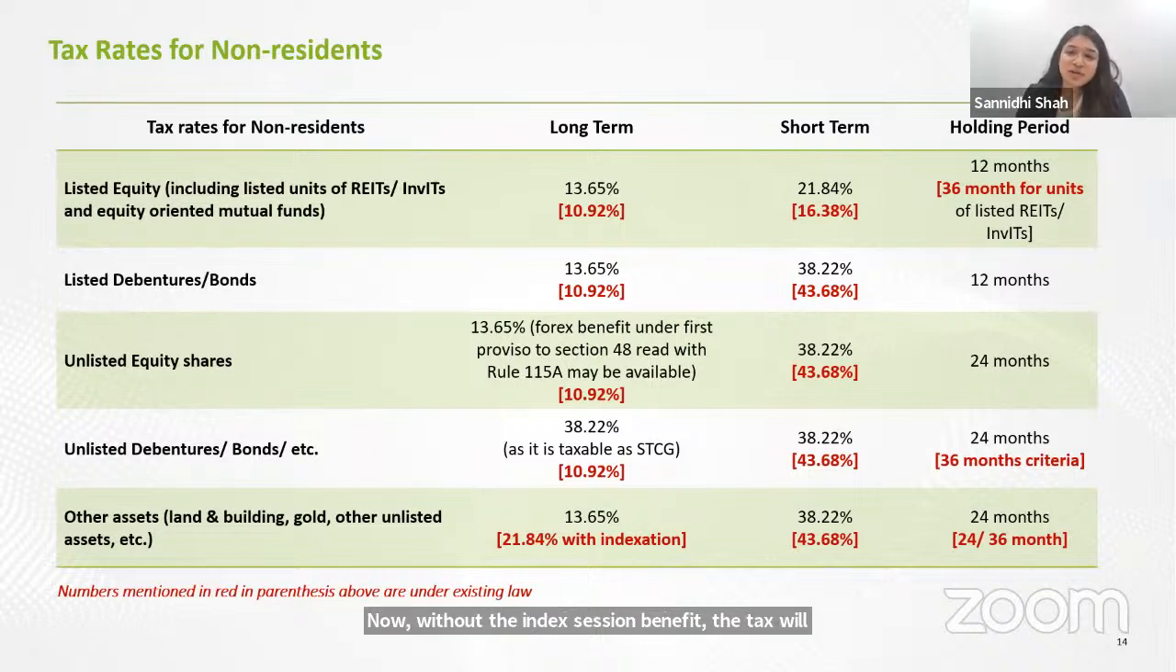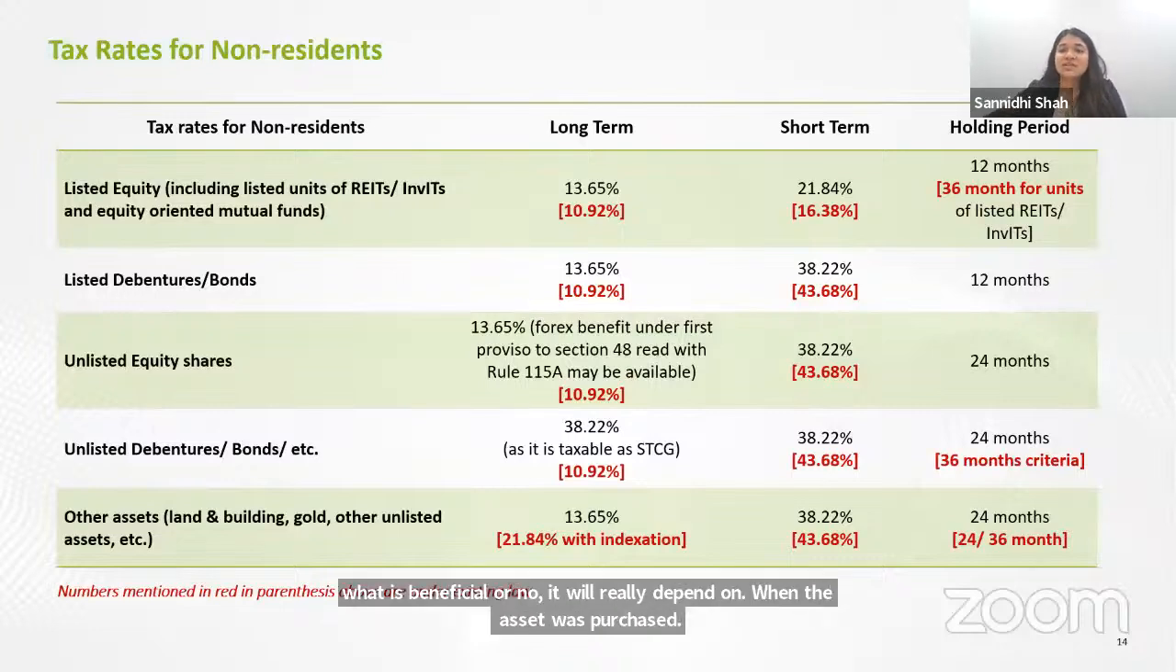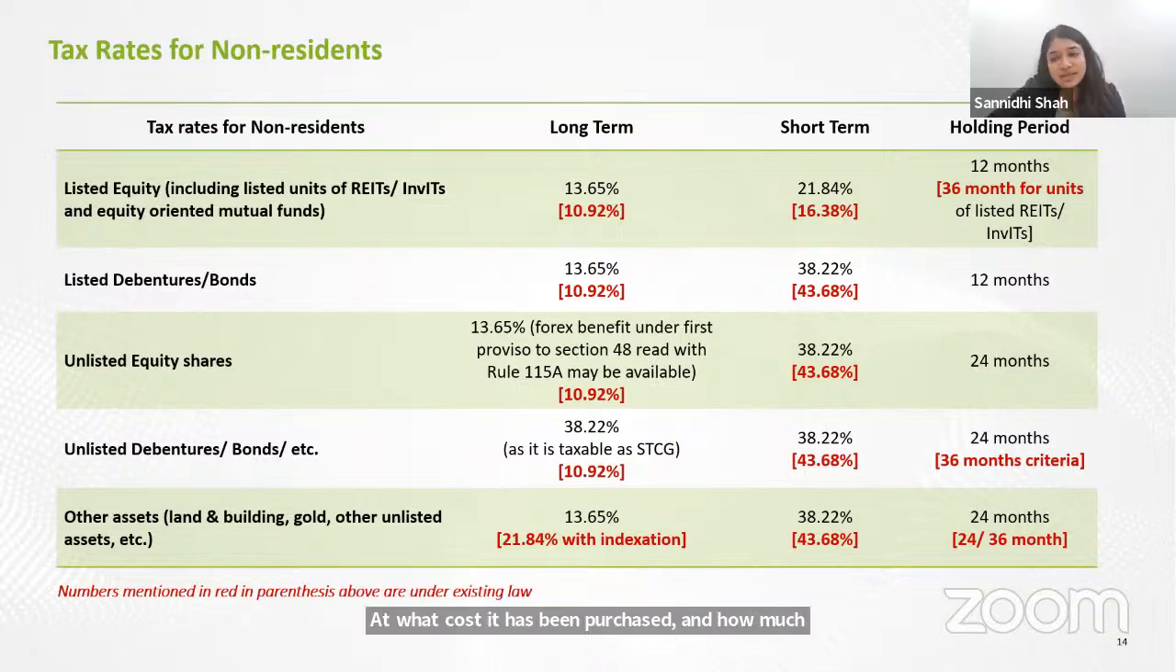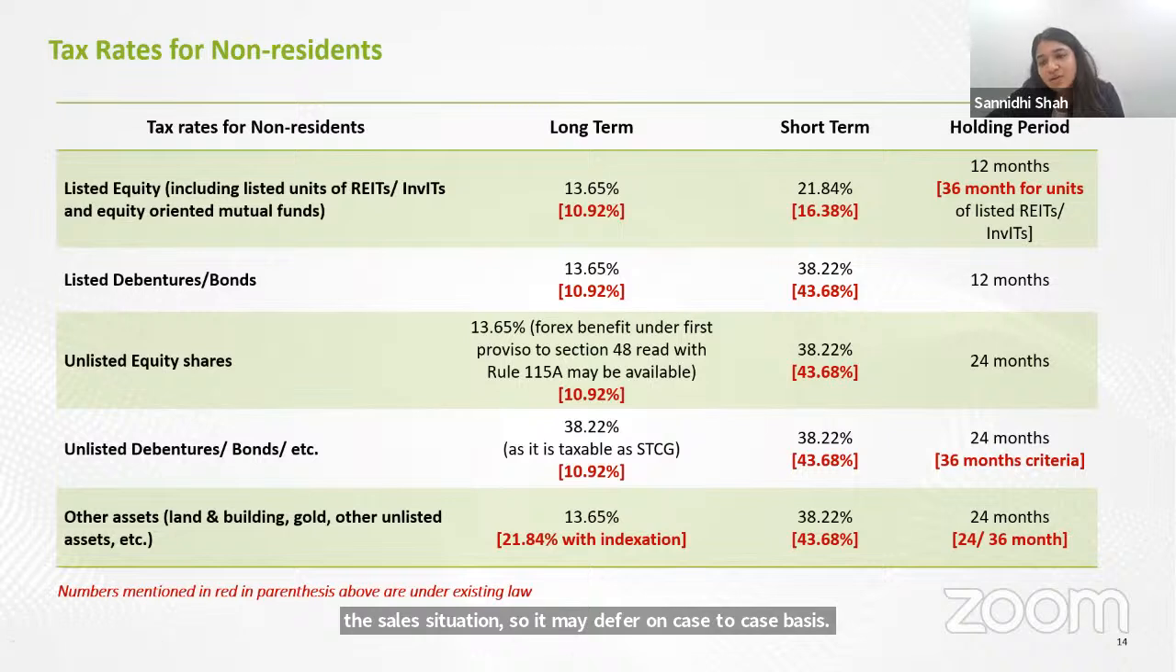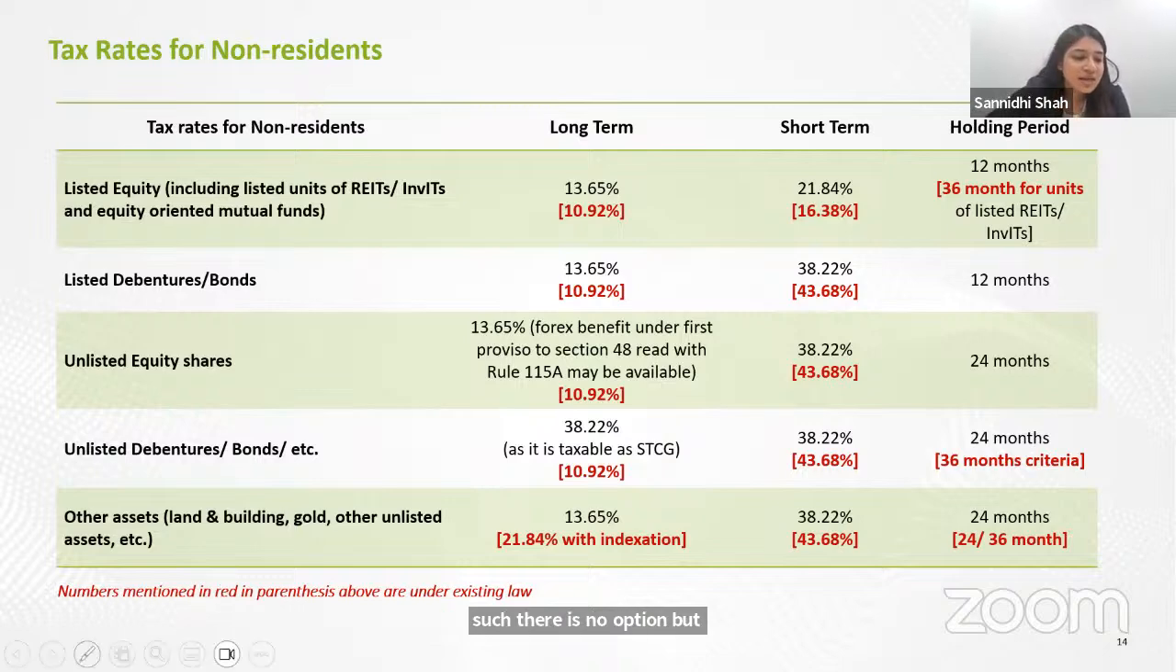Now, what is beneficial or not will really depend on when the asset was purchased, at what cost it has been purchased, and how much appreciation has been provided with respect to the sales consideration. So it may differ on a case-to-case basis, but it is applicable from 23rd of July onwards. So as such, there is no option, but we may just look at the tax which is applicable in our case now.